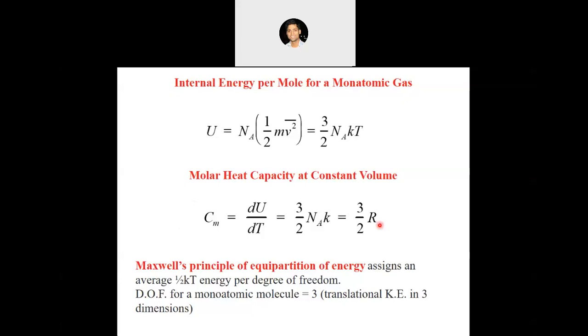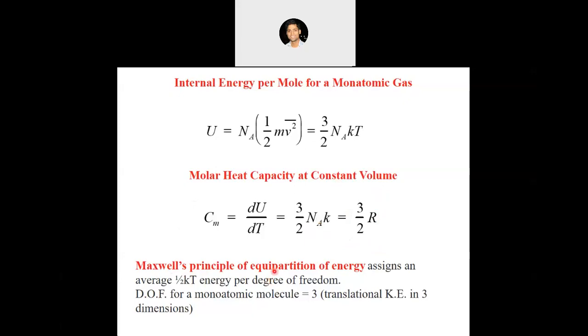So far, is it clear? If you have any questions so far, you can unmute yourself if there is anything which is not clear. Okay. So we have derived the expression for molar heat capacity at constant volume, and that comes out for a monatomic gas to be equal to 3/2 R.